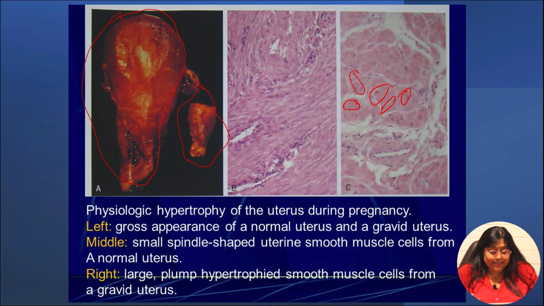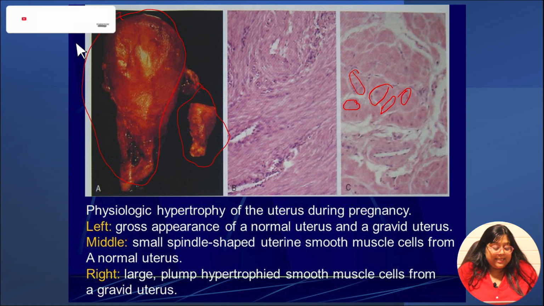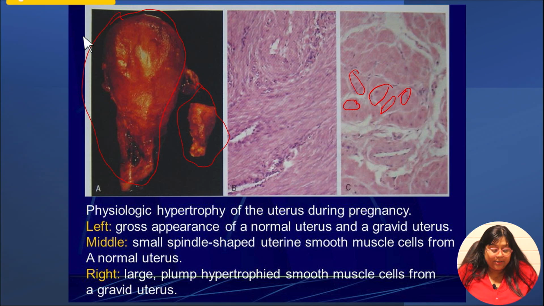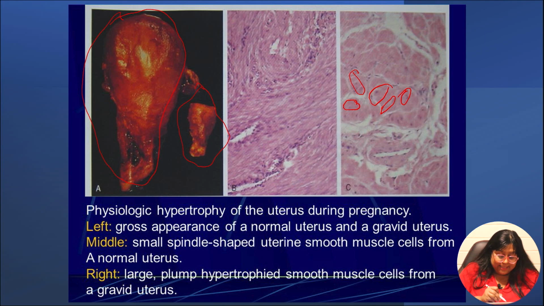As you can see here, you can appreciate the difference between the size of a pregnant uterus and a normal uterus. As you can note here, the normal uterus is this, and this is the pregnant uterus. So you can see the difference in the size of the pregnant uterus and the normal uterus. Here you can appreciate in the histopathological images that there is an increase in the cellular size as well as increase in the cell number.